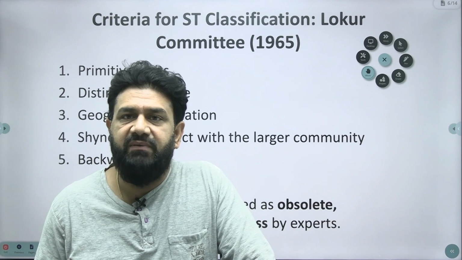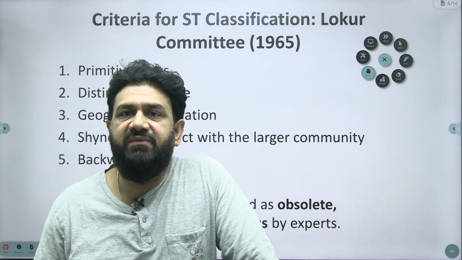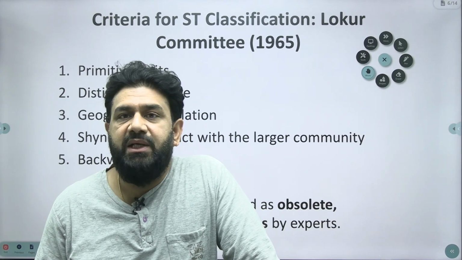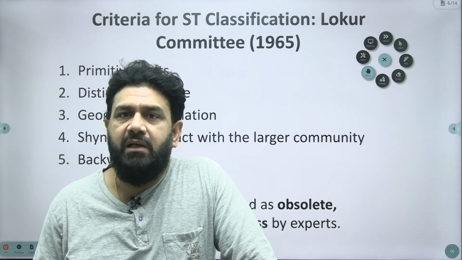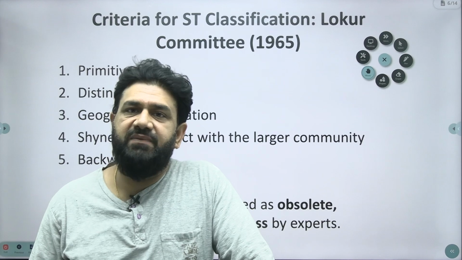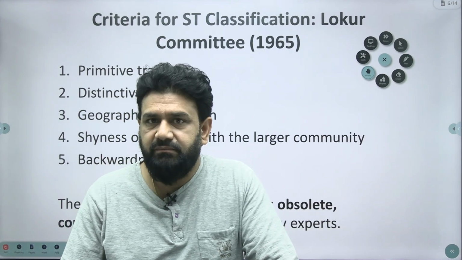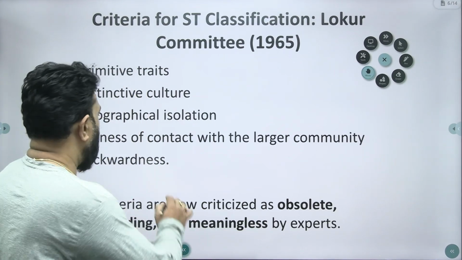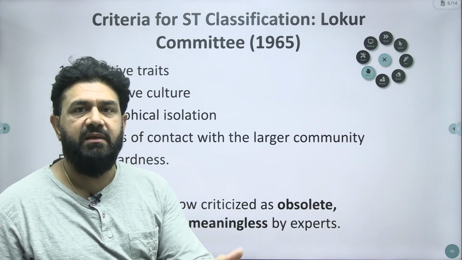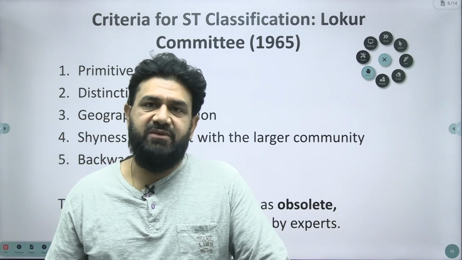Because of globalization, westernization, development of industrial infrastructure and communication and transportation infrastructures, no community is completely cut off or completely shy, because of social media and the internet as well, but it is relative and subjective. Next is backwardness, economic and educational backwardness.